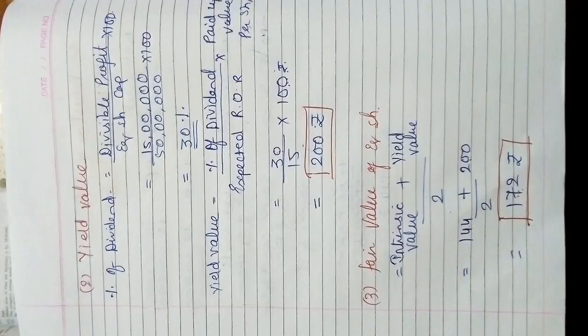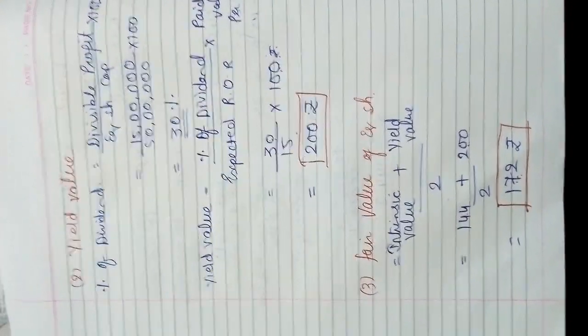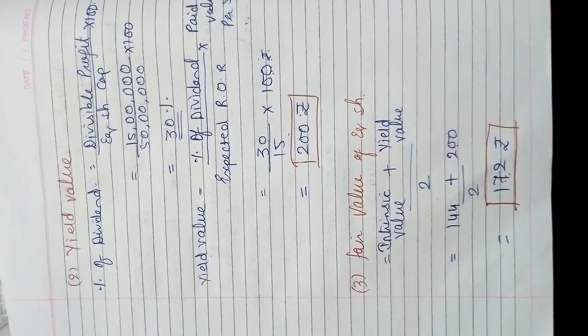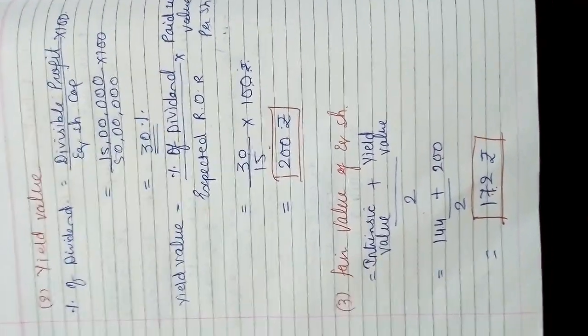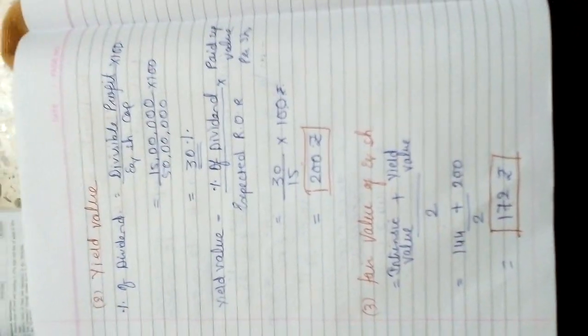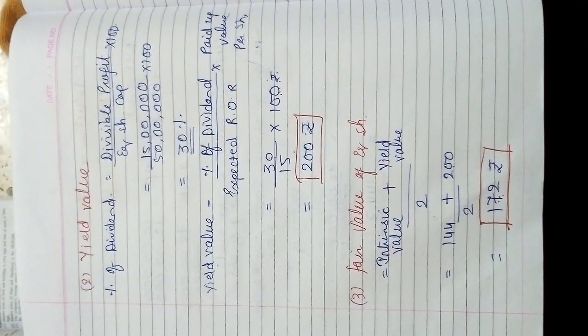And the third value, fair value of equity share, that we will get by adding intrinsic value and yield value, both of them together, and we get the amount rupees 172. So this is the new method of example. You need to understand this very well.